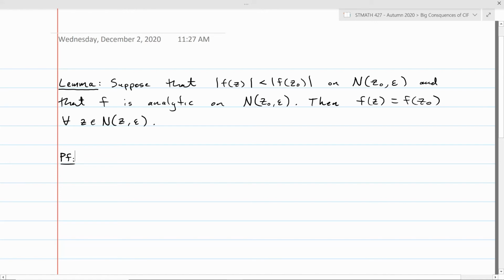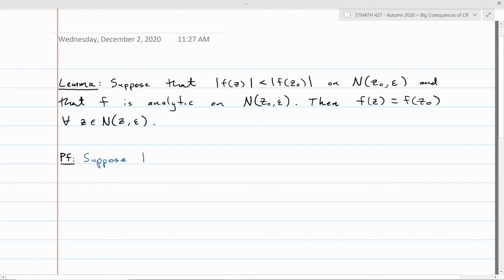So it's kind of a Liouville-like theorem. Instead of it happening on the whole plane, we have this boundedness on an open neighborhood. But the result's sort of the same. We want to show the function's constant if it's analytic on this disk and it's bounded. But in this case, it's a little bit more specific in that we'll know what the constant value is.